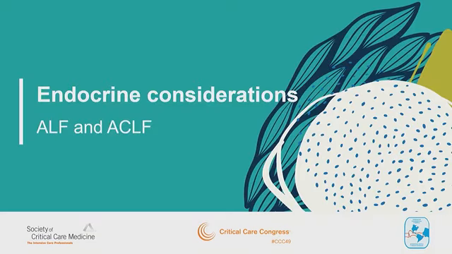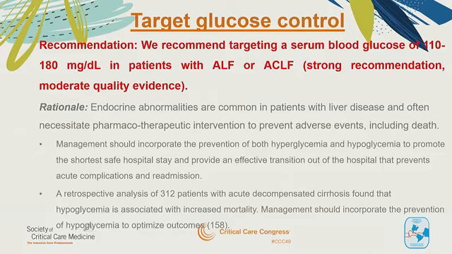Finally, endocrine considerations. So, target glucose control. We recommend targeting a serum blood glucose of between 110 and 180 milligrams per deciliter in patients with acute or acute-on-chronic liver failure. Strong recommendation, moderate quality of evidence.